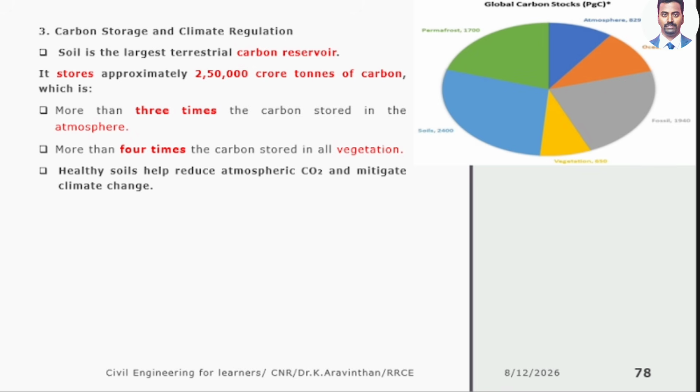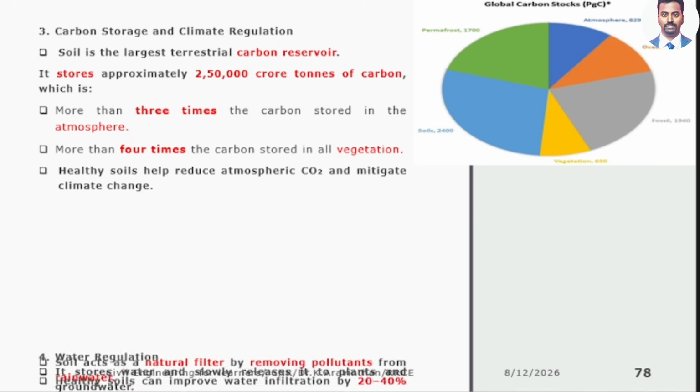This is soil. 2,400 crore tons of carbon is being stored here. Atmosphere, you see, 829 crore tons only. More than atmosphere, soil is the place where you have higher amount of carbon. In vegetation, vegetation means what? Plants and trees. It carries only 650. Fossil fuel have 1940 crore tons of CO2. Then this is the understanding of that. Soil carries more amount of CO2. This is one of the ecological benefits.